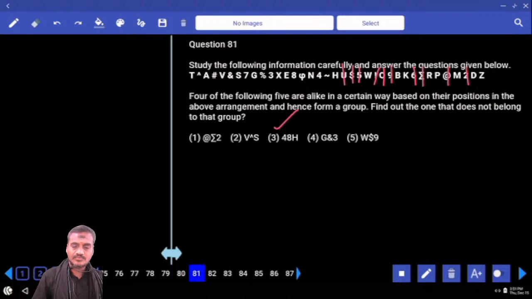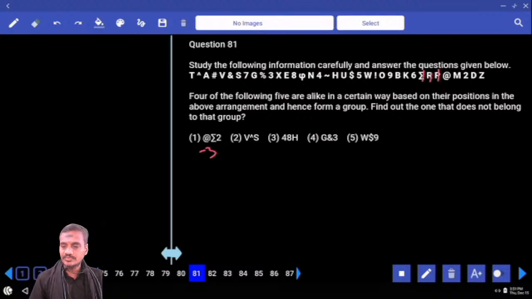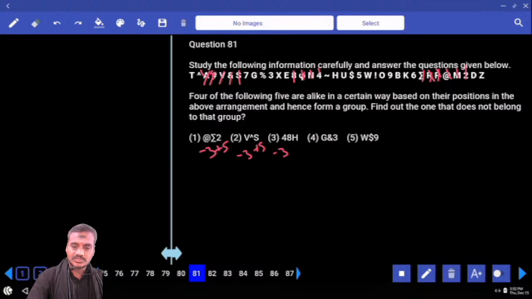And 81, four out of the following means odd one out. At the rate of, and this sigma. At the rate of 2 sigma, 1, 2, 3, minus 3. And sigma and 2, how many elements do we need to move forward? 1, 2, 3, 4, 5. Minus 3 plus 5. And V and power, 1, 2, 3, minus 3. Power and S, 1, 2, 3, 4, 5, plus 5. And 4 and 8, 1, 2, 3, minus 3. 8 and H, 1, 2, 3, 4, 5.